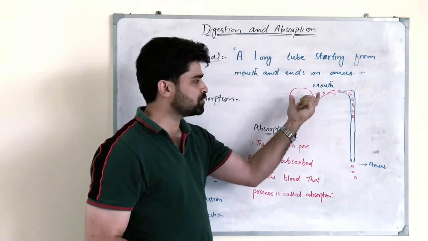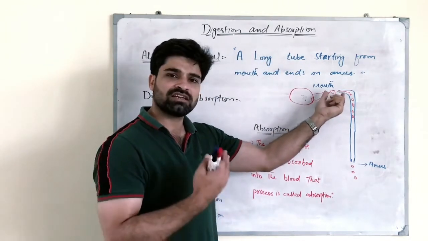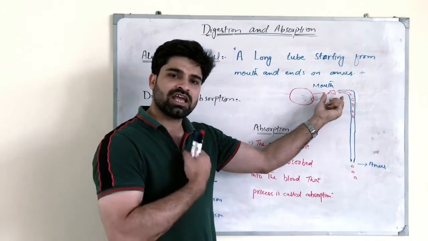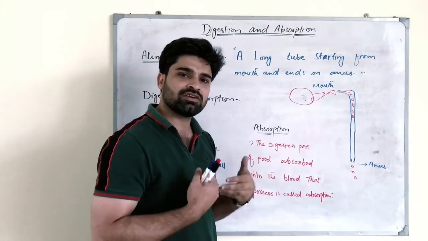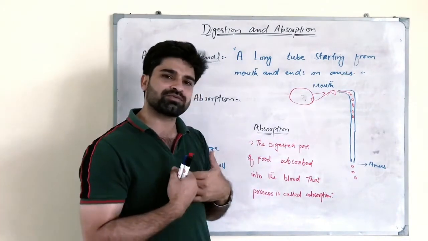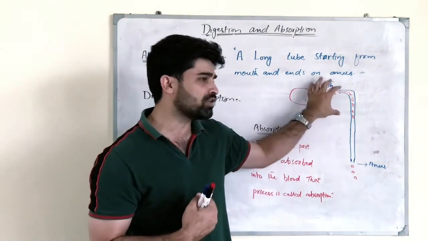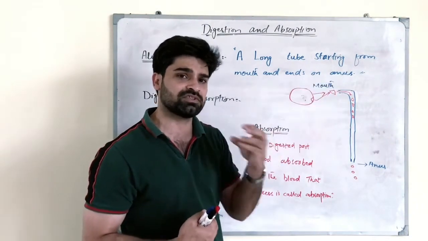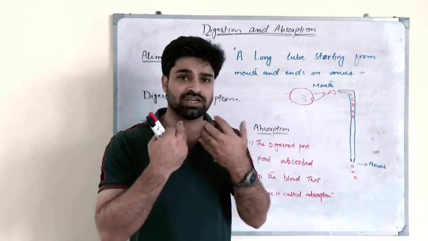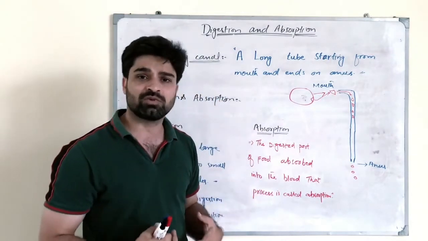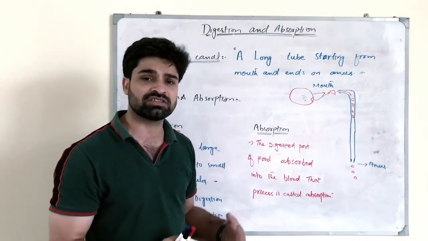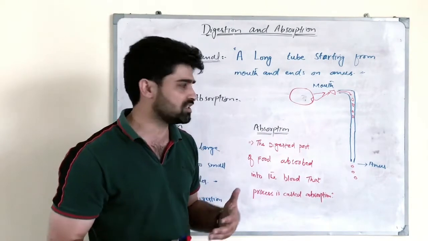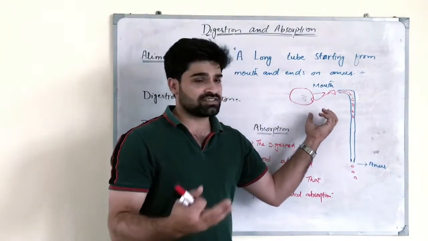Dear students, food enters through the mouth and ultimately enters into our alimentary canal. Our alimentary canal has different stops: the mouth, esophagus, stomach, small intestine, large intestine, rectum, anus. We'll discuss it later in the next lesson.